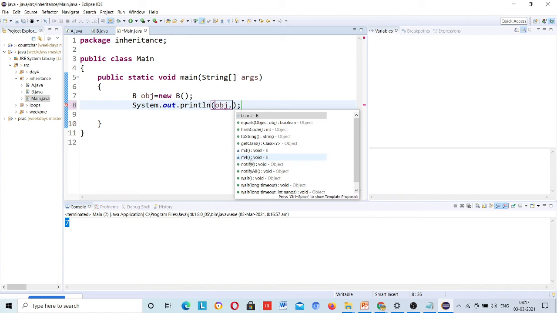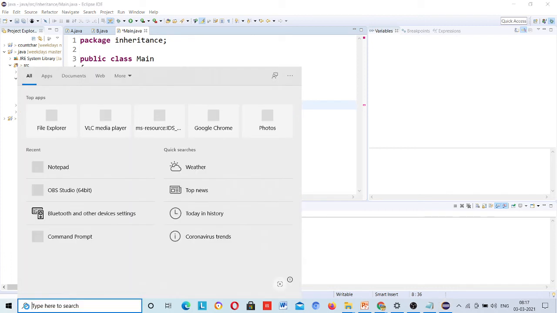The suggestions are so powerful, that's why I am using Eclipse here. Most of my experience is with IntelliJ and NetBeans, but I am using Eclipse because I find it the best IDE. See, M3 and M4 show that the return type is void and they are present in class B. I hope that you can see. Magnify.